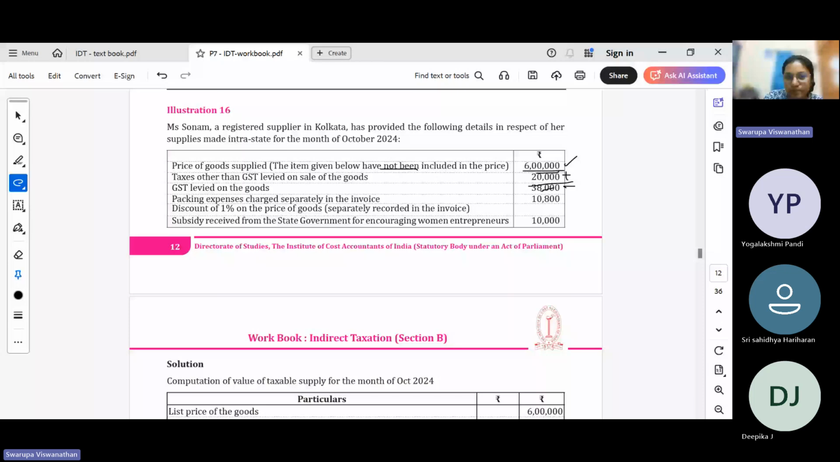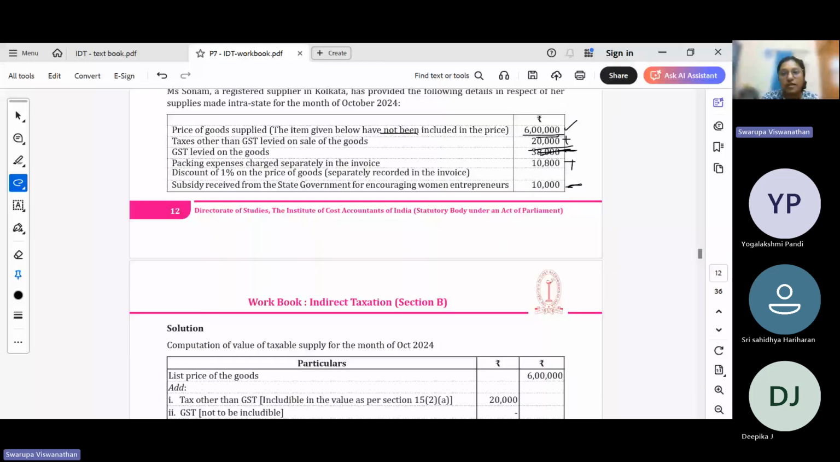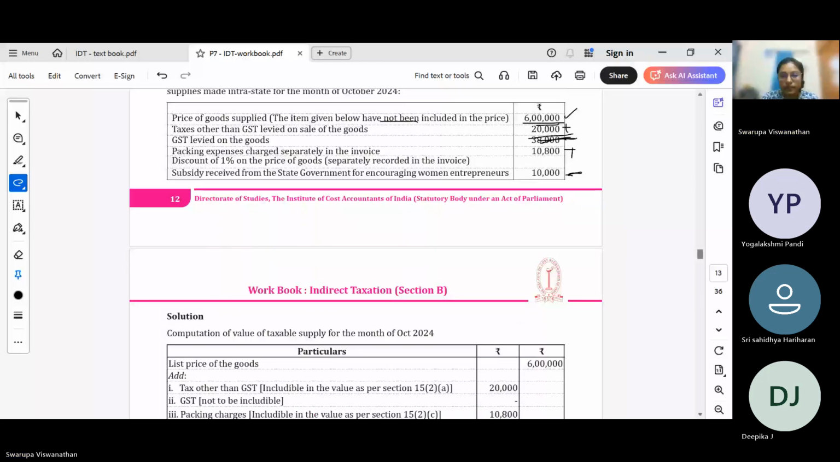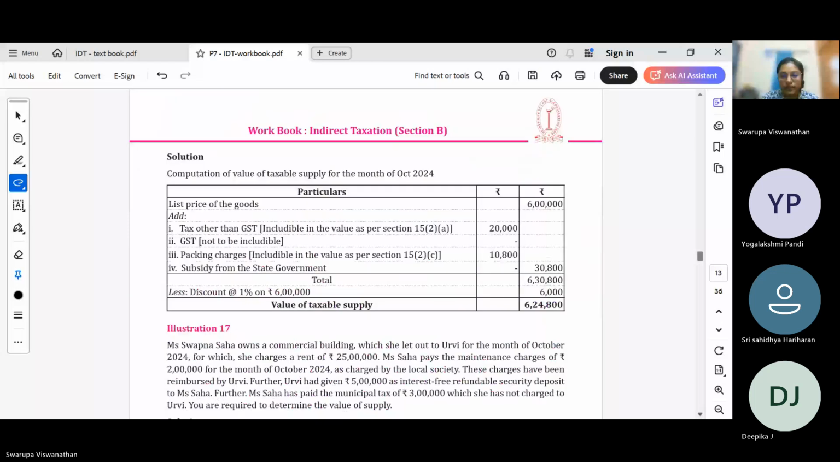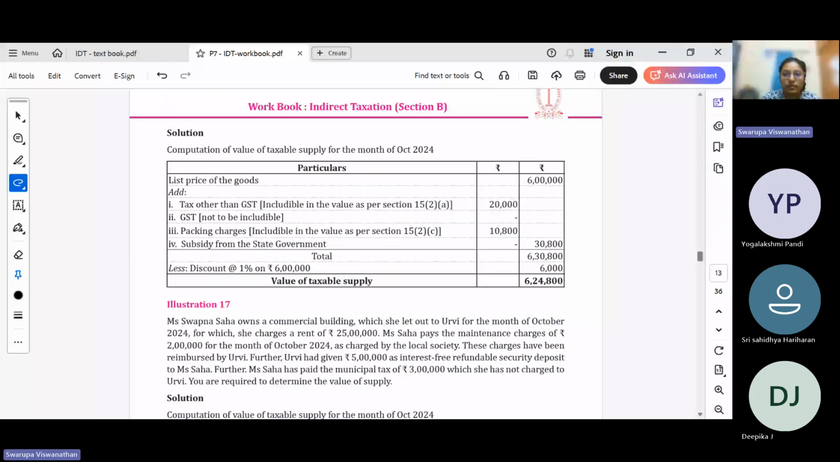Packing expenses, we will consider. Subsidies received from government for encouraging entrepreneurs. What we have to do? We need to reduce this because the items given below have not been included in the price. They have not been included, they have not been excluded, so we have to manually exclude this. So 20,000 and 10,000 subsidies have been reduced, and then we arrive at the